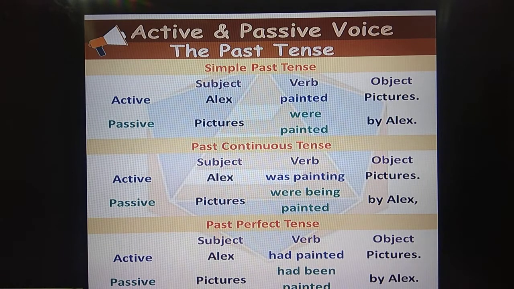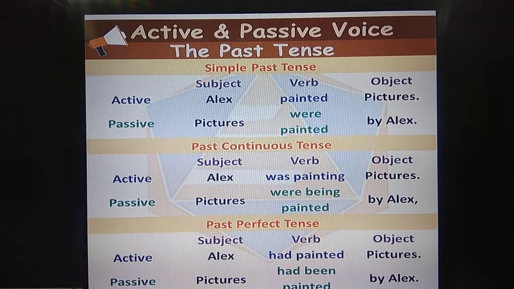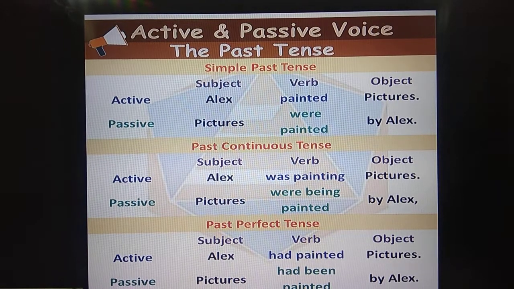Alex painted pictures. Pictures were painted by Alex. And for past continuous tense, what is the word that has to be introduced when you see the ing form? Being. So Alex was painting pictures. How will you change it? Pictures were being painted by Alex. If the sentence was Alex was painting a picture, then it will change into a picture was being painted. Here pictures is plural, so you use pictures were being painted by Alex.